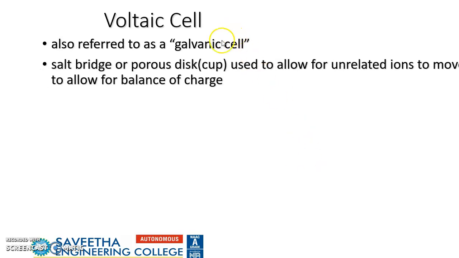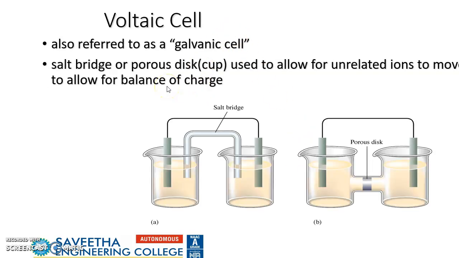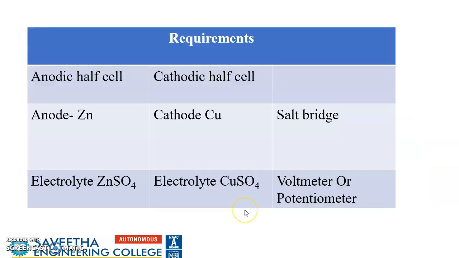This is also known as a galvanic cell, and it is constructed like this. We have two half cells, anodic half cell and cathodic half cell. An electrode immersed in its own salt solution will be taken, and to connect these we require what is called a salt bridge. So these are the requirements: anodic half cell, cathodic half cell, salt bridge, voltmeter or potentiometer. Most probably in a galvanic cell or Daniel cell, we make use of zinc immersed in zinc sulfate and copper immersed in copper sulfate.